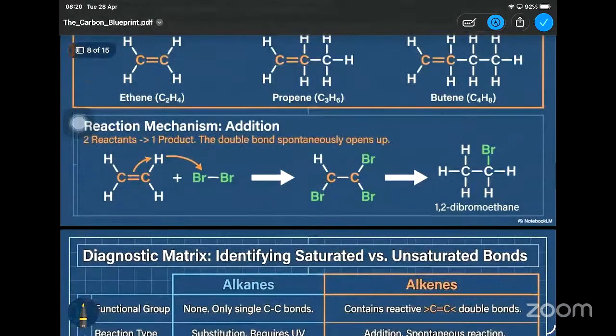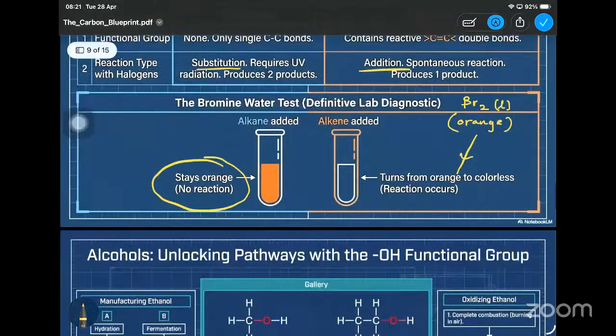So here we can see this is the Br2 liquid, the bromine water, having the orange color. Once an alkene is added, the reaction will go and this bromine molecule will be broken. Therefore, there won't be any bromine molecules, so the color will turn into colorless. So that is the main theory here.